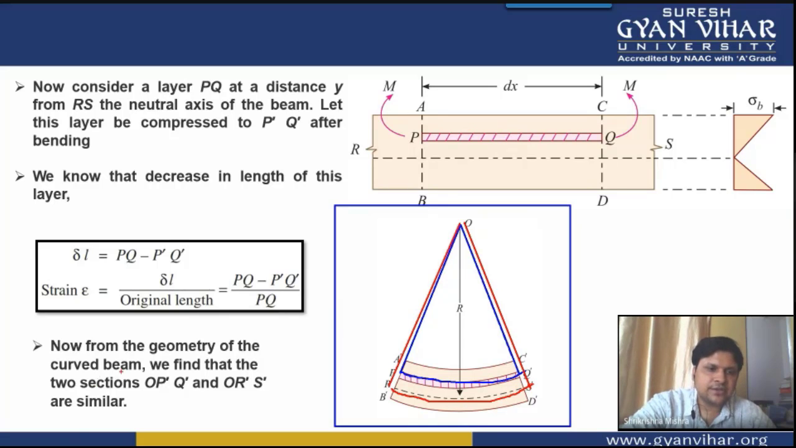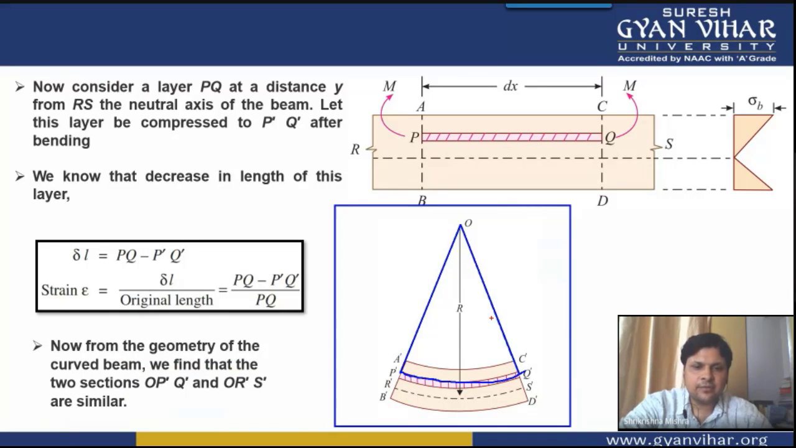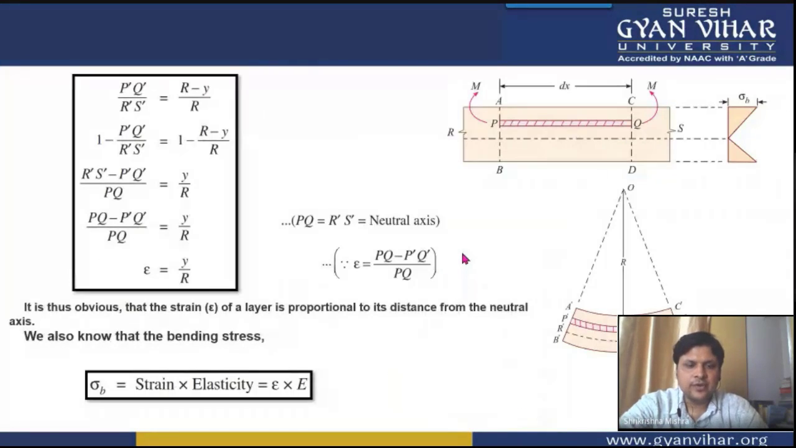We can see that these two sections are very much similar to each other. How is similarity checked? One of the angles is common, and these distances are approximately the same. Whenever two triangles are similar, the ratio of their sides is proportional. So if we take the ratio, students, we will see P dash Q dash, this portion of the smaller triangle, means this particular triangle.